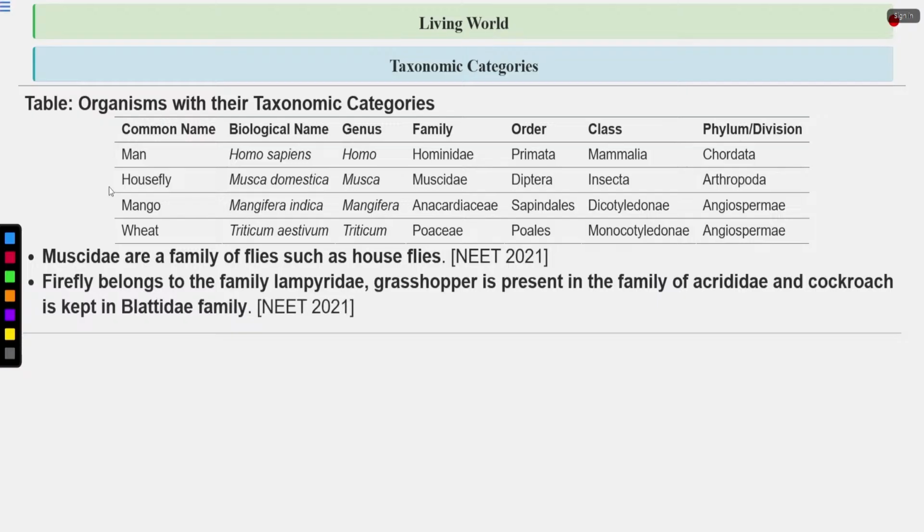Now fireflies belong to the family Lampyridae. Grasshopper is present in the family Acrididae, and cockroach is kept in the Blattidae family. This is some extra information apart from the NCERT, but questions have come from these facts, so you should know the families of insects such as fireflies, grasshopper, and cockroach.